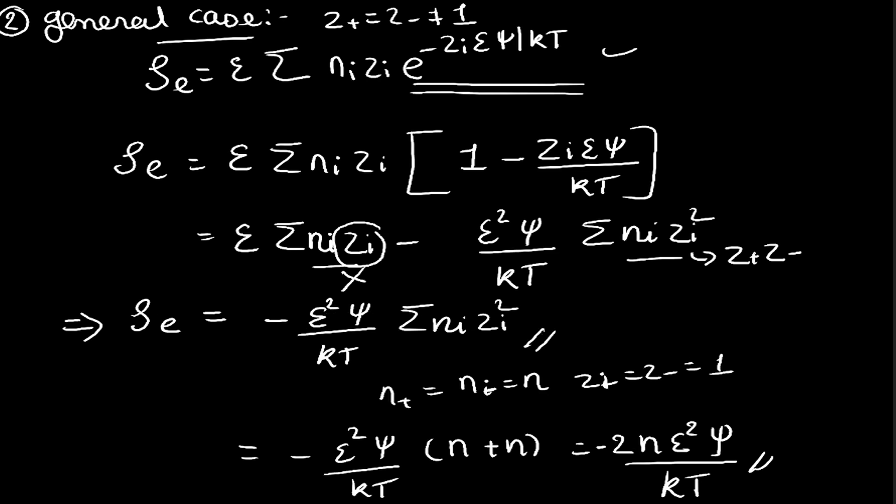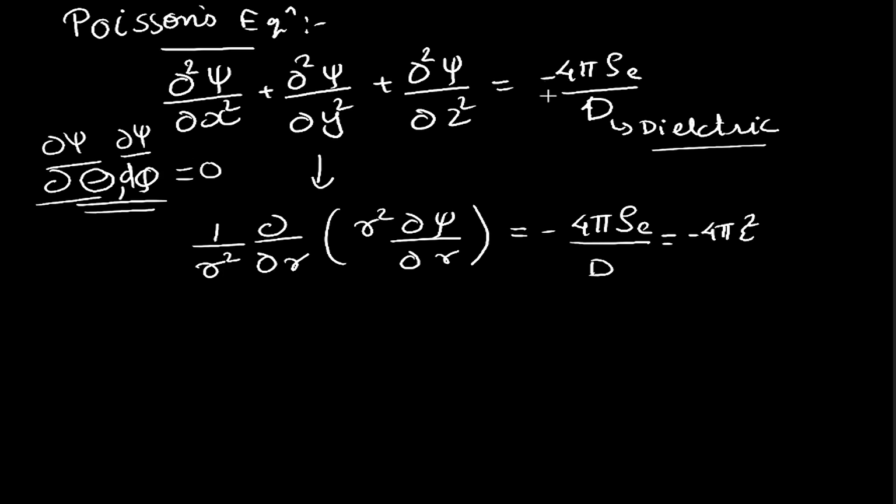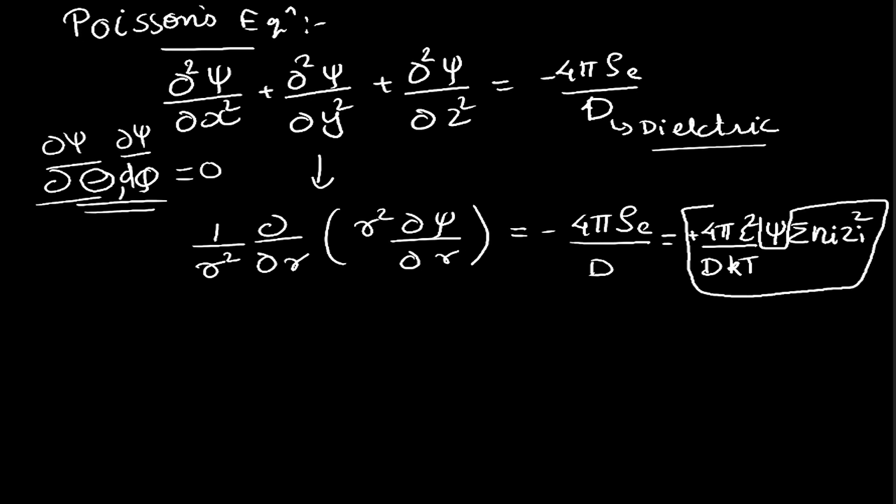We have a minus over here, and similarly a minus over here, so minus minus becomes plus 4 pi epsilon square upon dkT psi summation ni zi square. Now all the values except psi, I am taking equal to kappa, which is a constant.